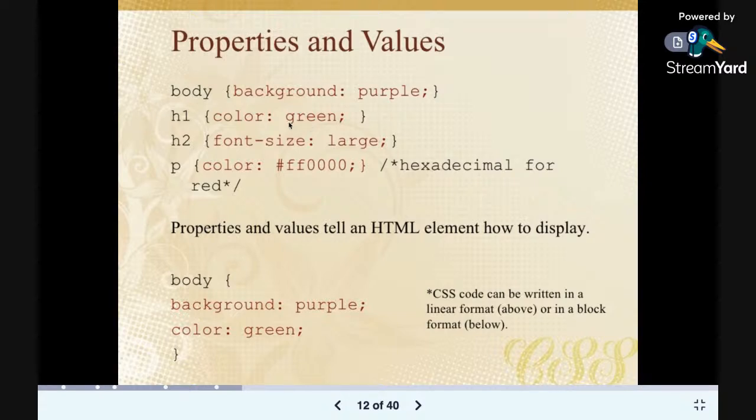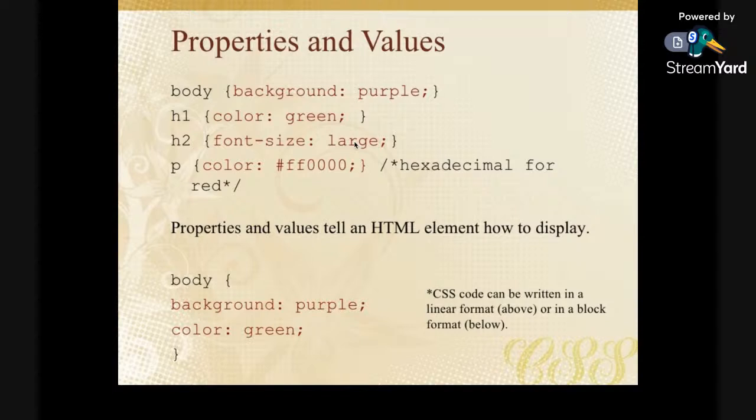Is that clear? So you want to change the colors of all your H1 tags to green. That's what this CSS is saying. The same thing applies here. You are changing the font size of all your H2 tags to a large size.